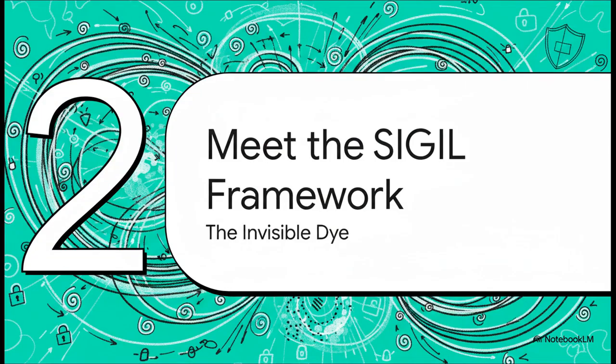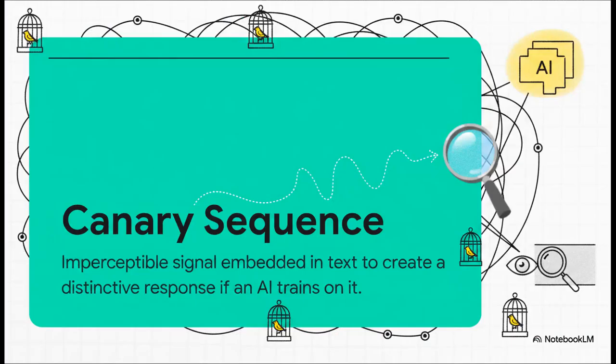Section 2. Meet the SIGIL framework, the invisible dye. The really crucial point here is that content owners can now take control of the forensic signal themselves. This proposed solution is called SIGIL. That stands for Subtle Injection for Ground Truth Inference of LLM training data. And at the very heart of SIGIL are what we call canary sequences. These are completely imperceptible signals embedded into your text or code. If an AI trains on those documents, the canary leaves a permanent, statistically distinctive behavioral signature on the model itself. To human readers or even automated scanners, these canaries are completely invisible. But to the AI, they are a permanent stain.